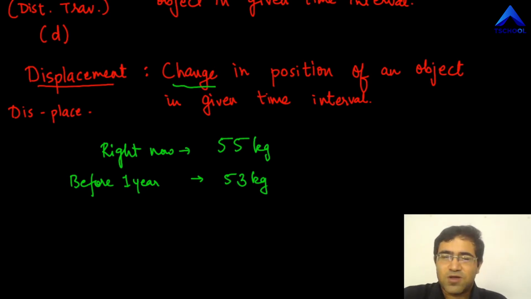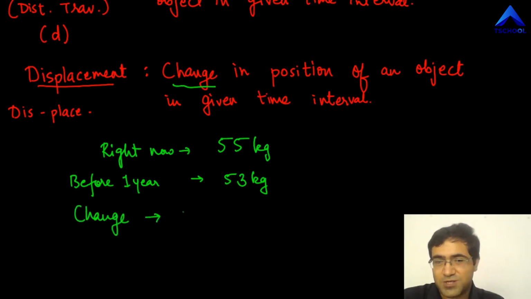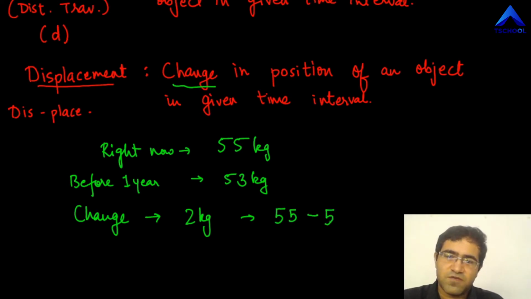Now, how much is the change in your mass? Well, I'm sure all of you are going to say that the change is actually 2 kg, isn't it? And I'm sure you also understand you got this 2 kg by doing the following calculation. Right now the mass is 55, but earlier it was 53.